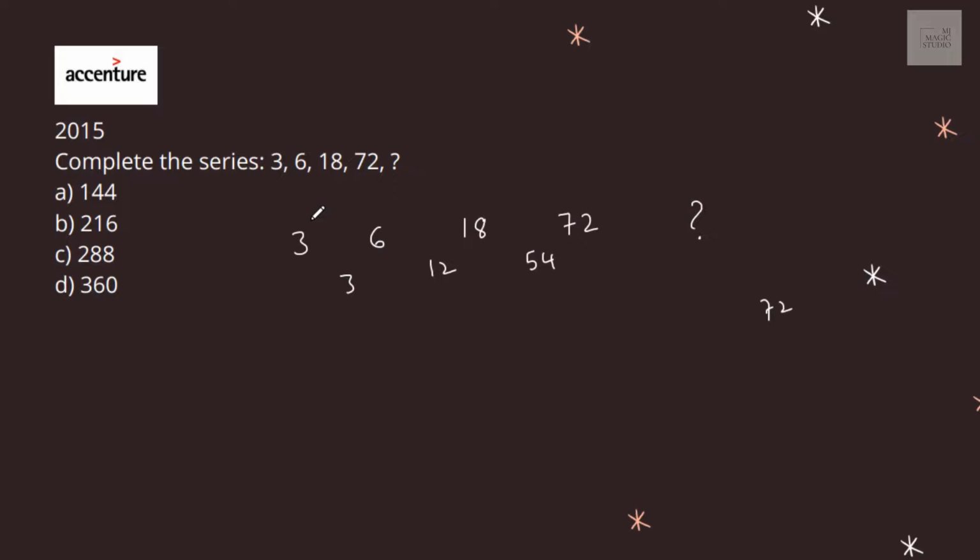But we can see that 3 into 2 is 6. 6 into 3 is 18. 18 into 4 is 72. So high chances we'll get the next number as 72 into 5. Into 2, into 3, into 4, into 5. 72 into 5 is 360. And yes, we have this 360 in option D. So option D, 360 fits in.